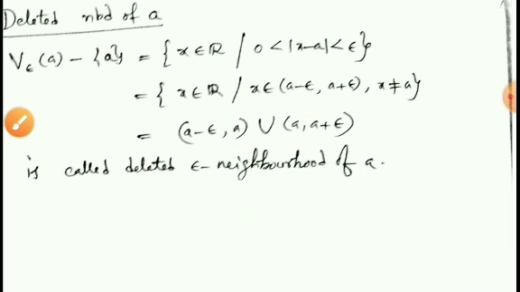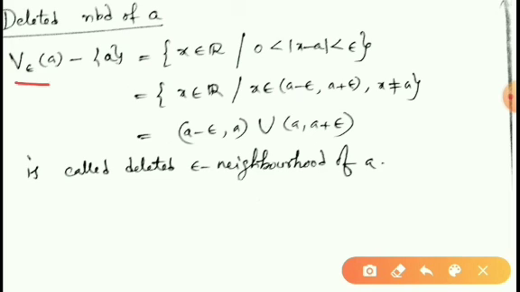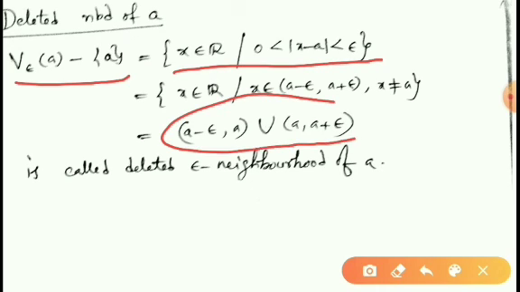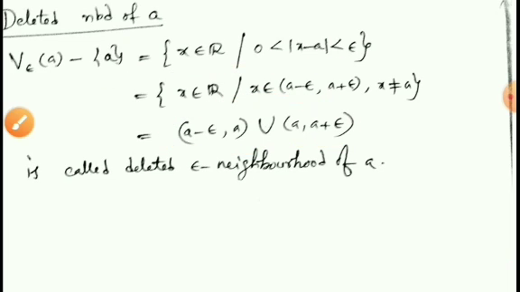Once again I am repeating, deleted neighborhood of A means removing the real number A from its neighborhood, we will get the deleted neighborhood of A. This can be written like this, and this is the definition of deleted neighborhood of A. We can write the deleted neighborhood of A like this: A minus epsilon, A union A, A plus epsilon. So these are the concepts we have to keep in mind. All these are very, very important concepts.